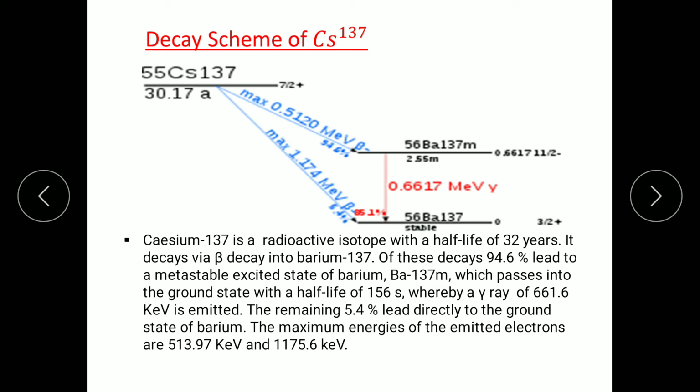Now see here what happened. Actually that metastable excited state has a life. Metastable excited state means it has a longer lifespan than other excited states, and from this metastable excited state the photon also comes to its ground state. Okay, and in that it emits a photon of energy 661.7 keV.